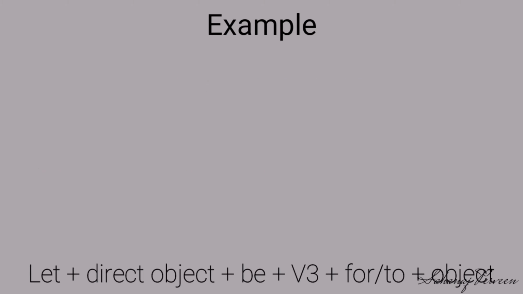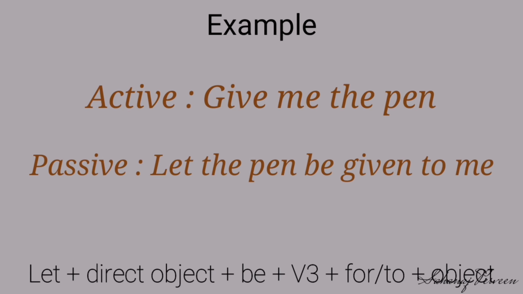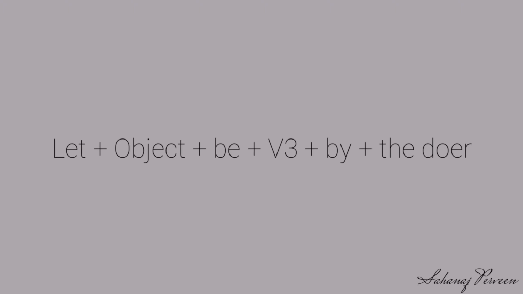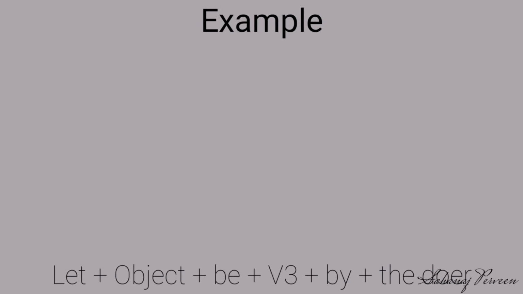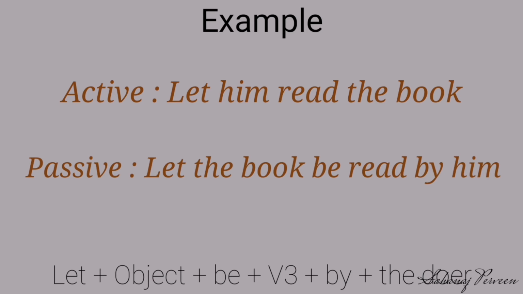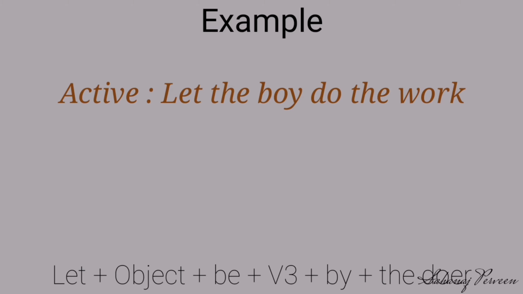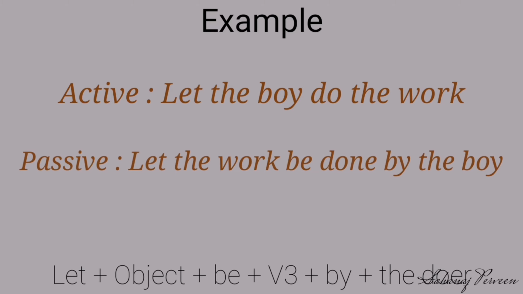Look at another example. Give me the pen. Our passive is let the pen be given to me. If the sentence starts with let, then our structure will be let plus object plus be plus verb 3 plus by plus the doer. Look at the example. Let him read the book. Our passive is let the book be read by him. Look at another example. Let the boy do the work. Our passive is let the work be done by the boy.